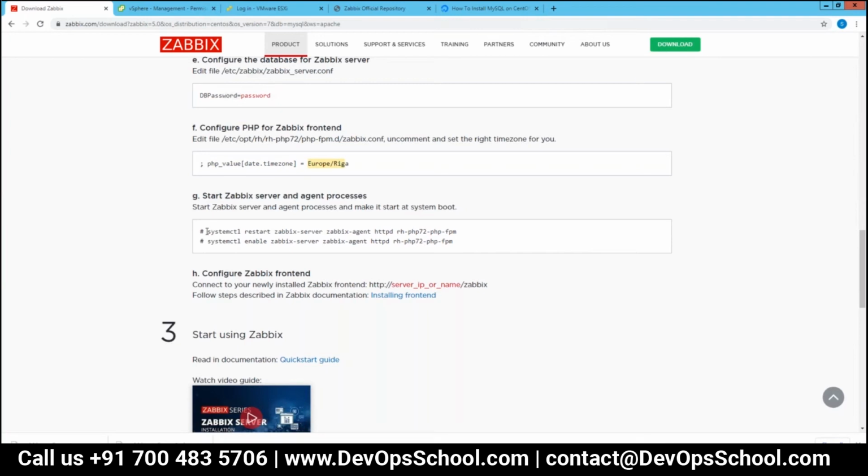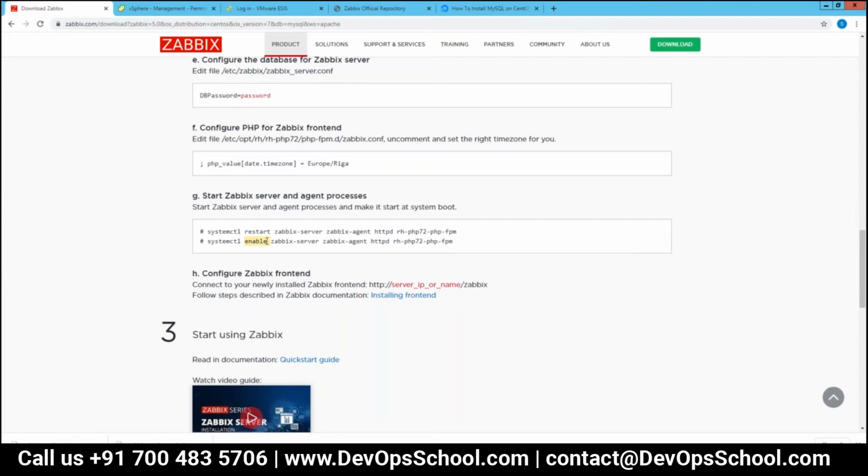Then you just need to start the Zabbix server. The commands below are restart and enable. Restart is restarting the service, but enable is for when you shut down the VM and then reboot that particular VM.